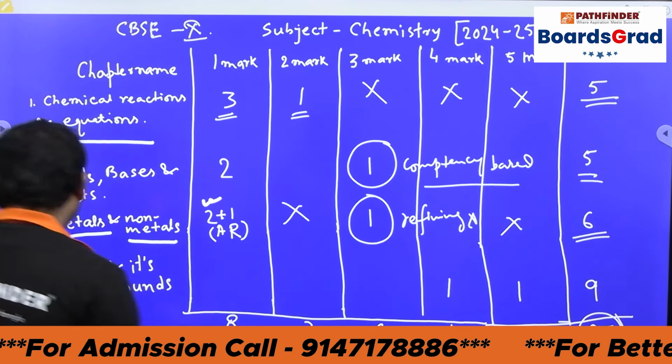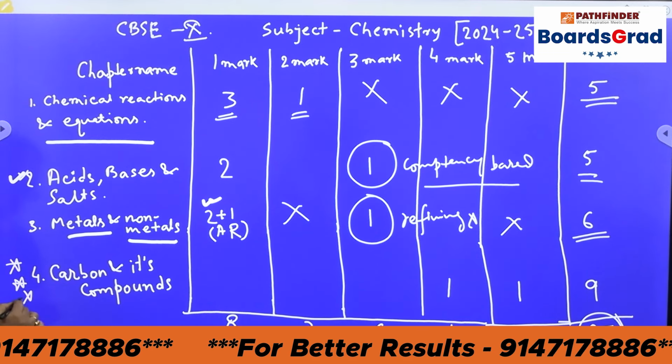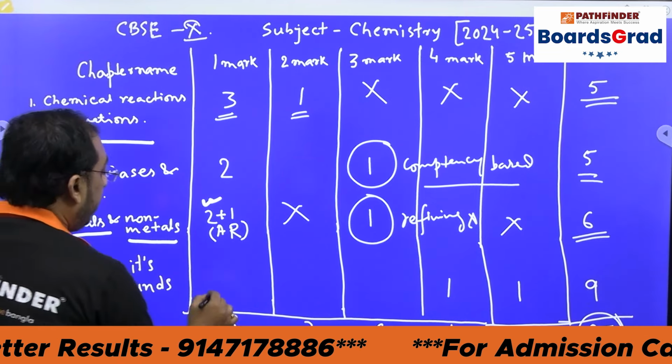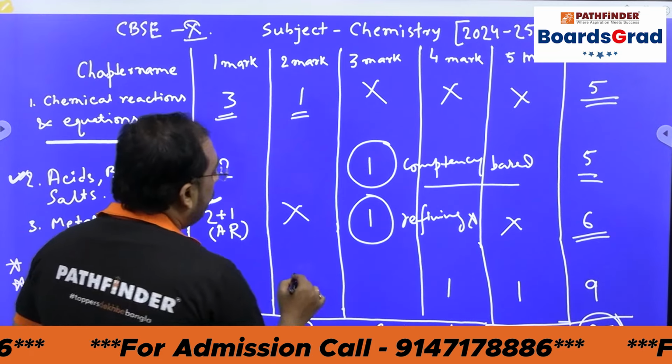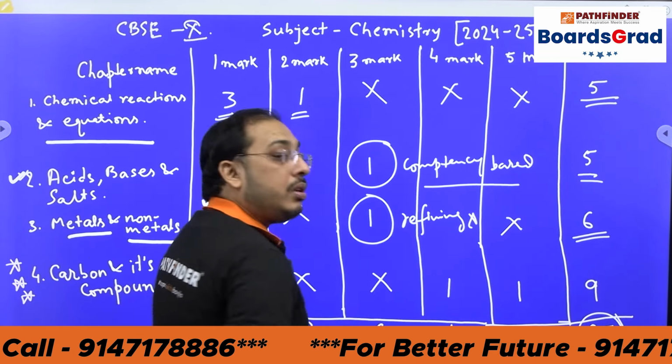The total 6 marks questions will come from the metals and non-metals type of question. Now, the most important chapter in your CBSE, that is carbon and its compounds. Just check out this thing, that there is no 1 mark question for carbon and its compounds, no 2 mark question, and no 3 mark question also.